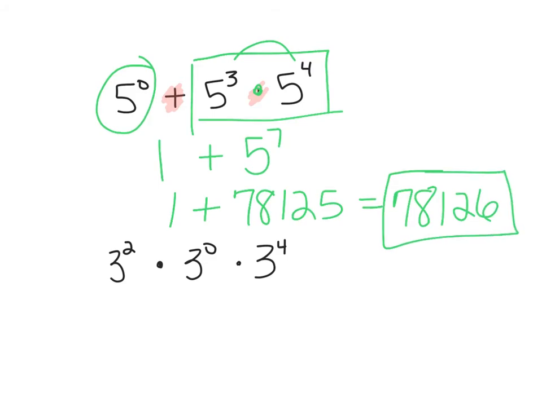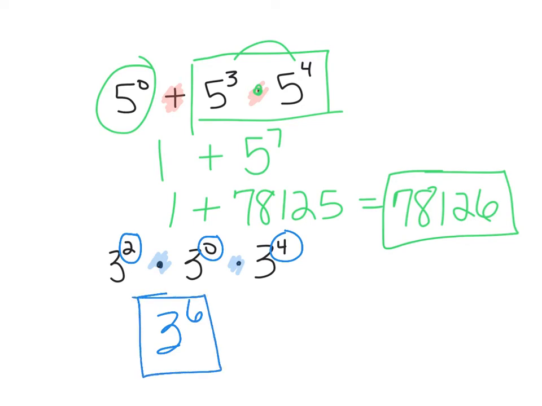Okay, let's take a look at this bottom one. If you notice this one, it is all multiplying. So I can use my product of powers rule, and I can add my exponents. If I add 2 plus 0 plus 4, I end up with 3 to the 6th. Now, some of you might have said, okay, well, I know that's a 1. So think about if this still works. I could have done 3 to the 4th times 3 squared. Add those, I get 3 to the 6th times 1. That is still 3 to the 6th.